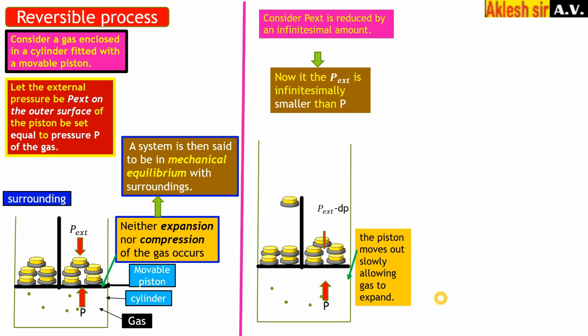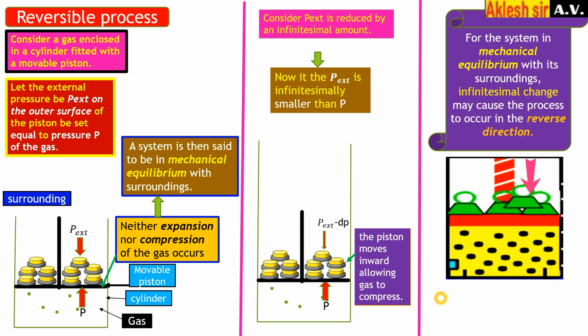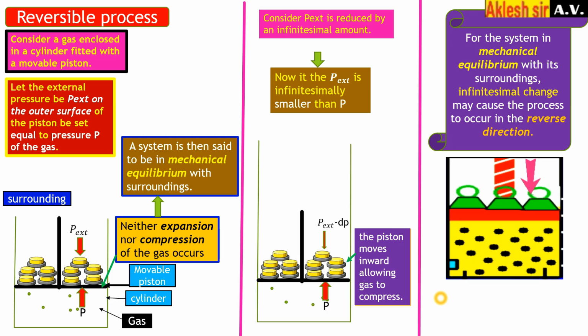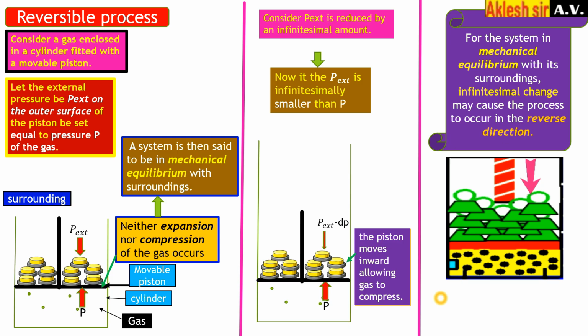Now if I add the weight again, see here, I am adding the weight again, what will happen? This process can be reversed. The piston is going to move downward. So by increasing the weight again, you can reverse the process and bring it back to its initial state. The piston is moving inward, so compression will take place by adding the weight again. For a system in mechanical equilibrium with its surroundings, an infinitesimal change may cause the process to occur in the reverse direction.